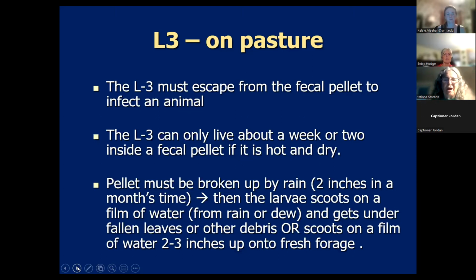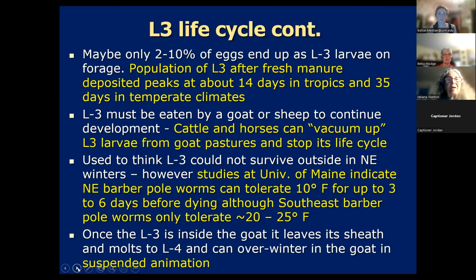Then to protect itself, it gets under fallen leaves or in the debris. And then, like I said, it scoots up and down your forage with water. Okay, next. So it's definitely survival of the fittest, and only about 2 to 10% of the eggs end up becoming L3 larvae. But unfortunately, with barber pole worm, that's still usually a lot of eggs.